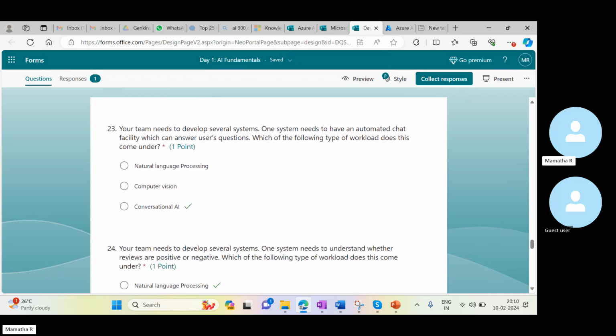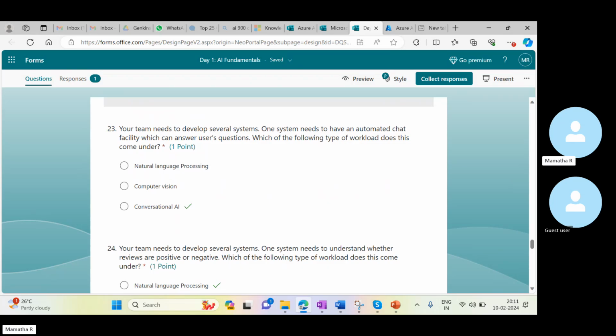One system needs to have an automated chat facility. When it comes to the automated chat facility, it is a kind of conversational AI which we can try to use. See, natural language processing is just to extract the text-related data, meaning speech to text. Whatever communication-related data is there, we can try to get it.